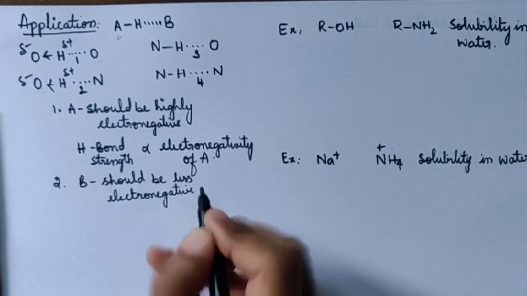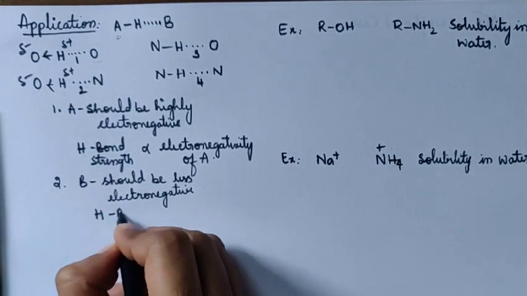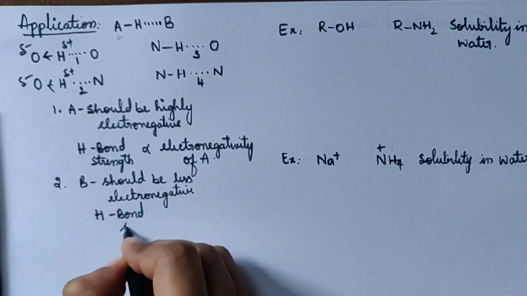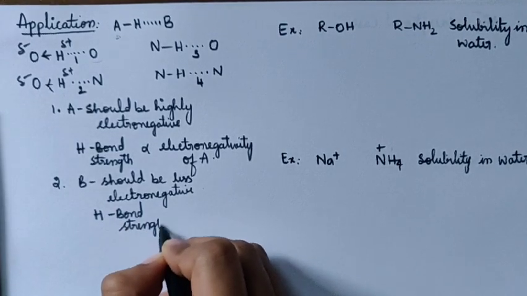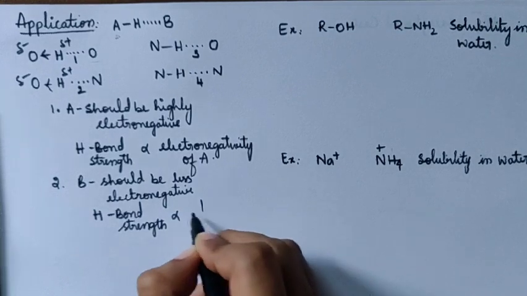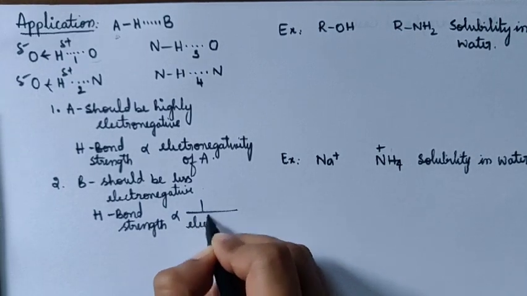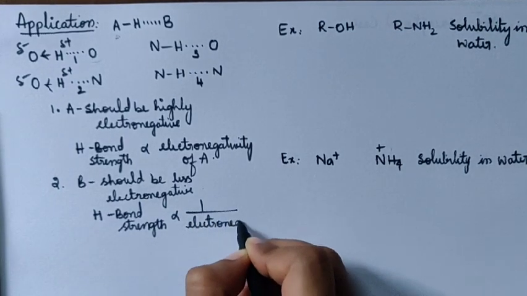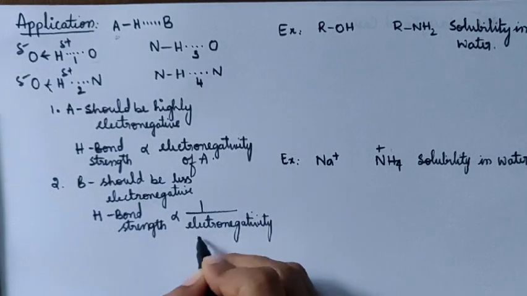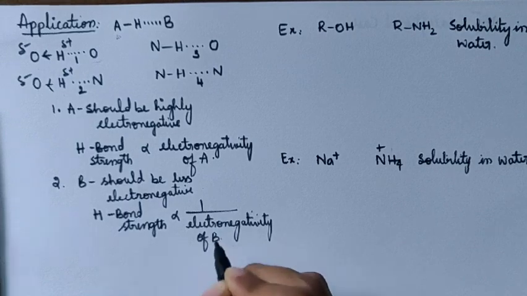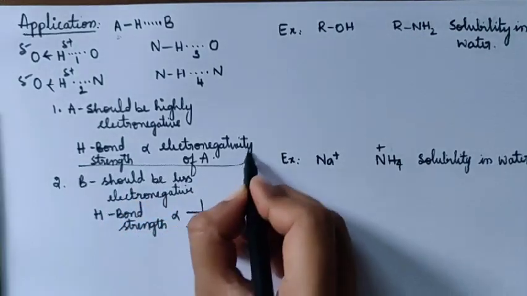That is, hydrogen bond strength is inversely proportional to the electronegativity of B. Very important relationship.